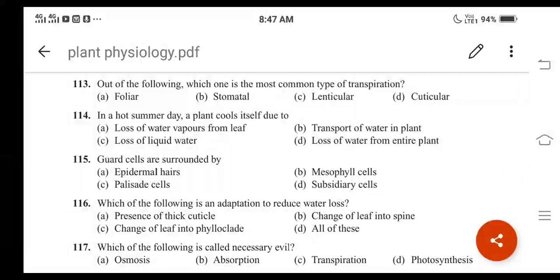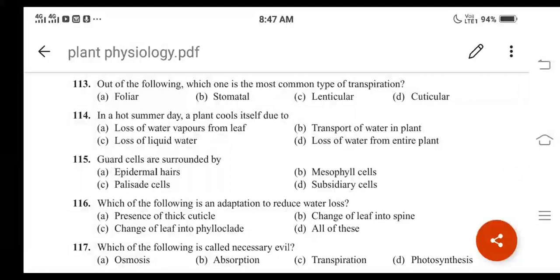Okay, and remember, regarding this question, in the textbook this information is not there, but when we study the transpiration process, transpiration can be divided into three types. Okay, what are those? Foliar transpiration, which is also called stomatal transpiration, then lenticular transpiration, as well as cuticular transpiration.